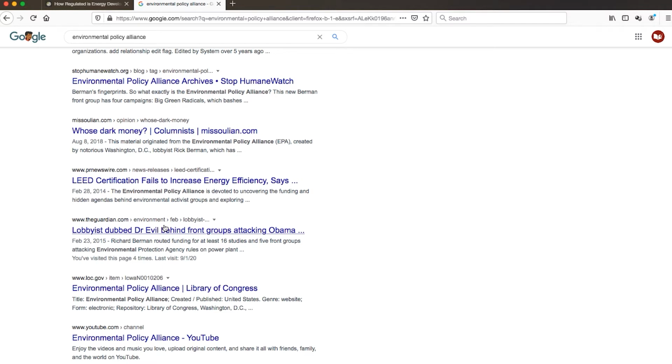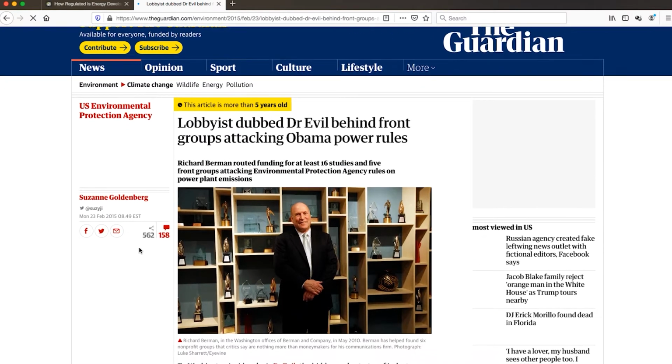The headline is also intriguing. It says, "Lobbyists dubbed Dr. Evil behind front groups attacking Obama." And in the snippet underneath, it says, "Richard Berman routed funding for at least 16 studies and 5 front groups attacking the Environmental Protection Agency." Okay, well, I also have encountered Richard Berman before earlier in this course, so that piques my interest. So let's click through it and see what it says.